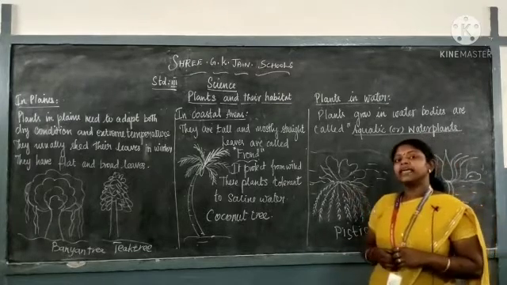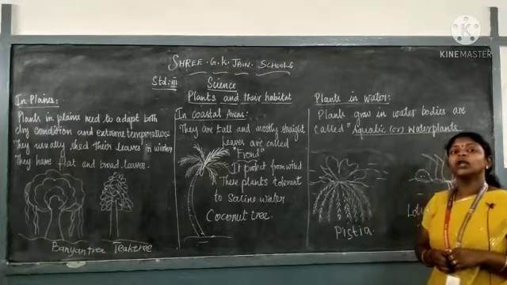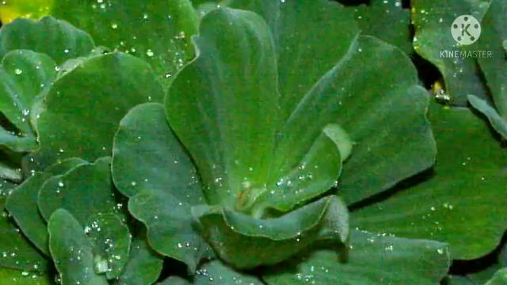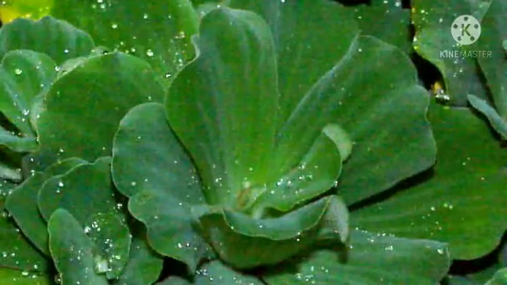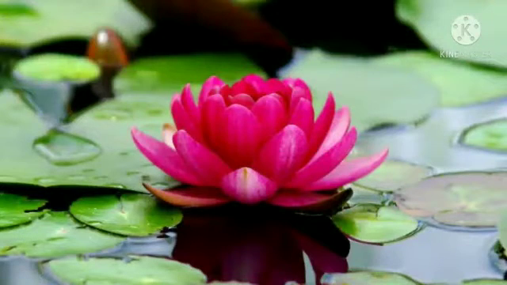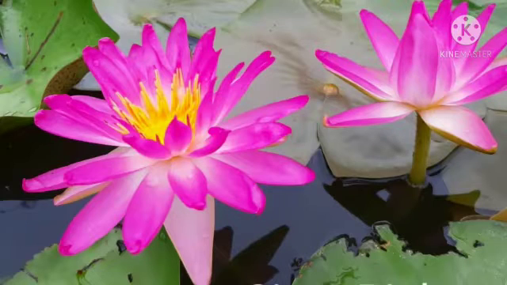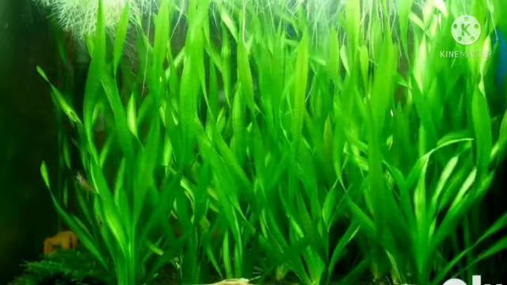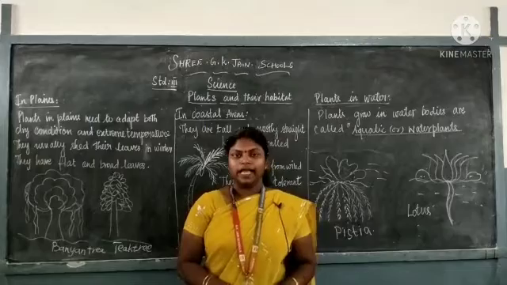Let me show you some examples of aquatic or water plants. Pistia, lotus, lily, hydrilla, vallisneria. So these are all some examples of aquatic or water plants.